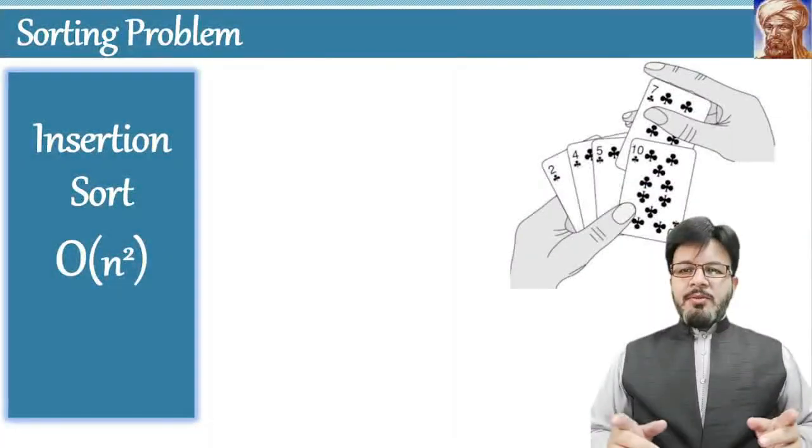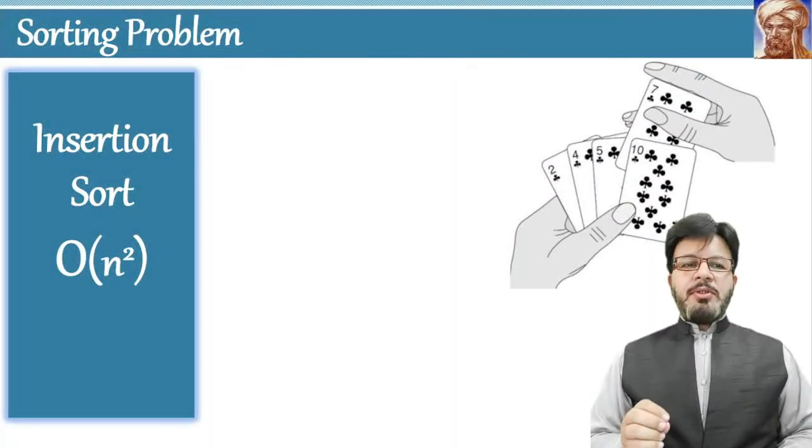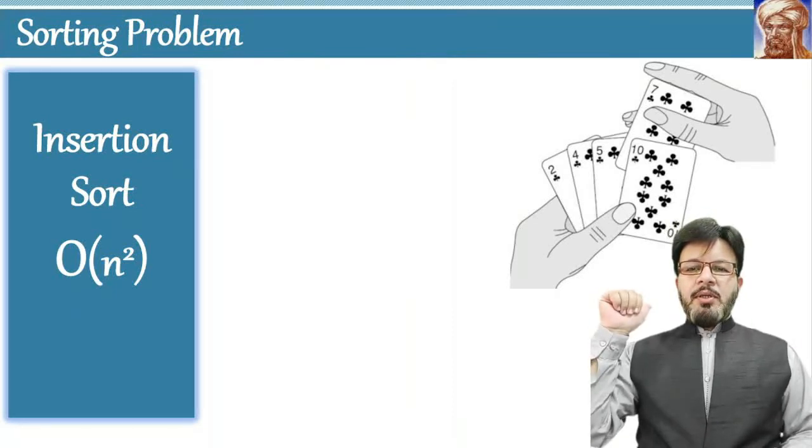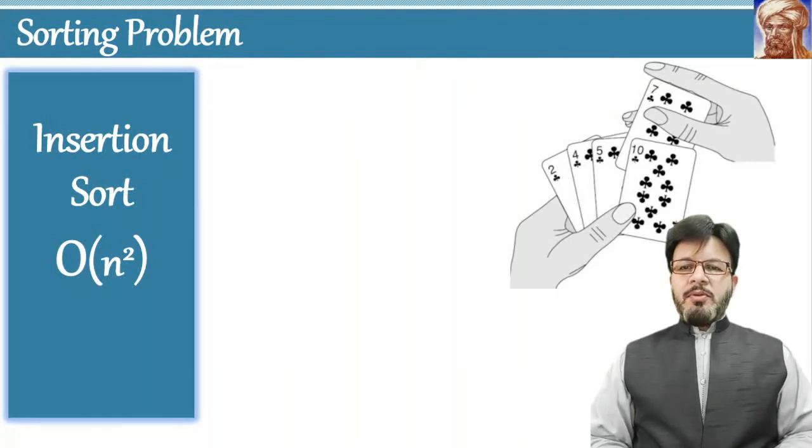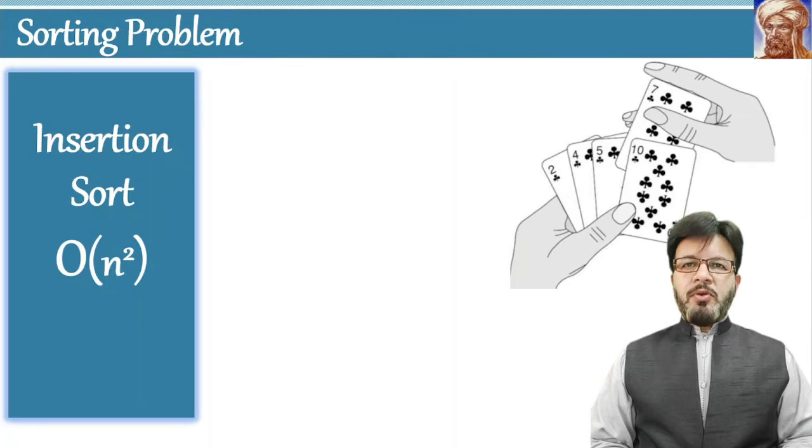If you have ever played cards, you have probably used the algorithm of insertion sort. How does this algorithm work? The image shown over here represents the algorithm of insertion sort. As you can see, a player has 4 cards in hand. These cards are already sorted. The cards are 2, 4, 5 and 10. Now the player gets another card. The player has to insert the card into the already existing cards. So the player will insert that card after 5 and before 10. This is the actual place of this card. This is the mechanism used in the insertion sort algorithm.